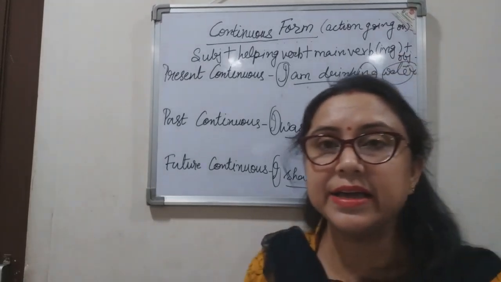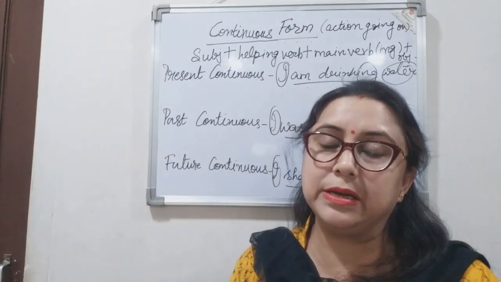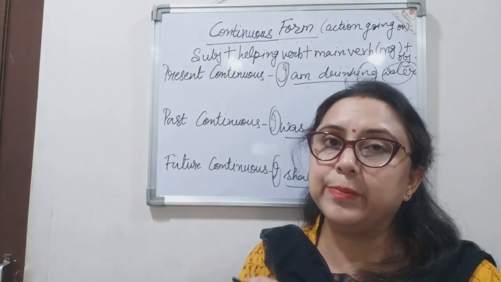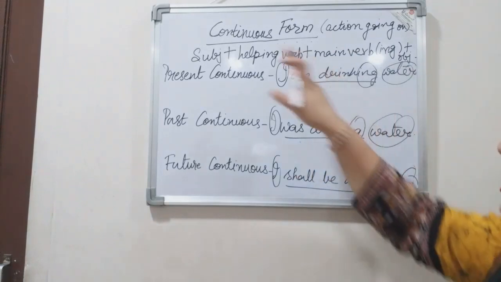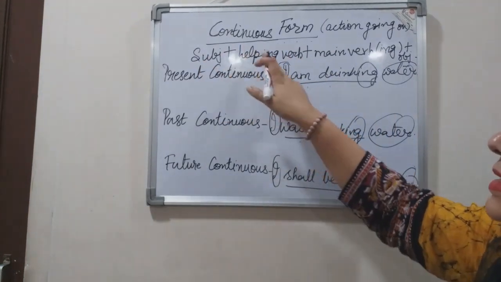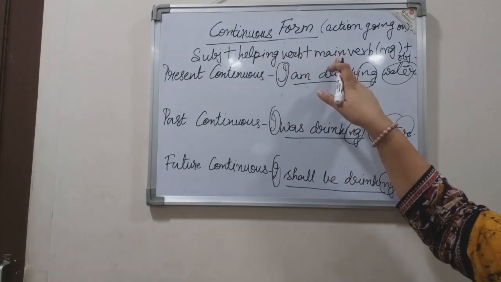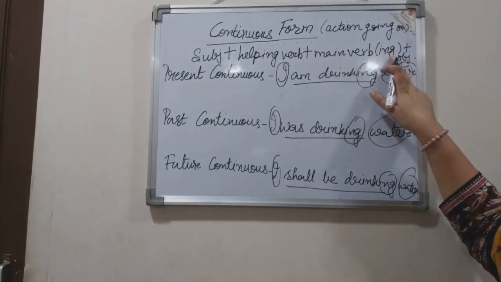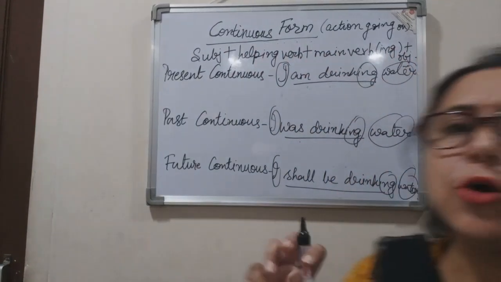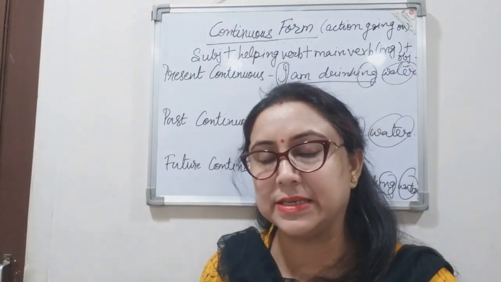That is, ing has been added with the main verb. So the basic structure is subject plus helping verb plus main verb in its ing form, and then the object or whatever is there in the sentence.